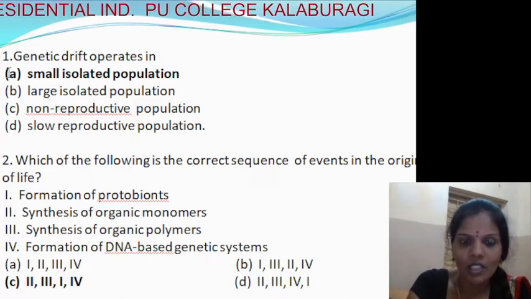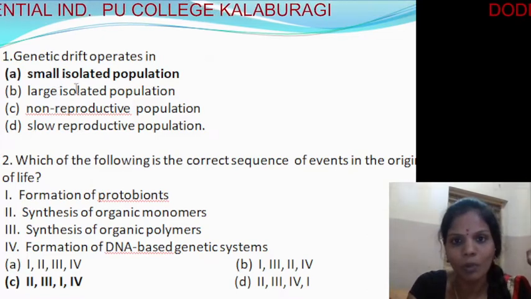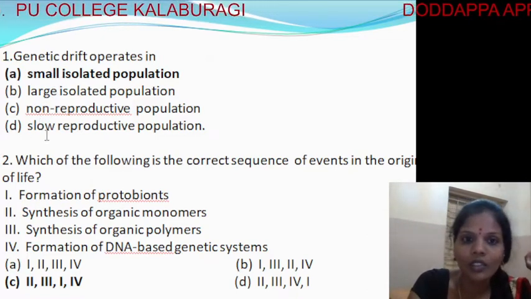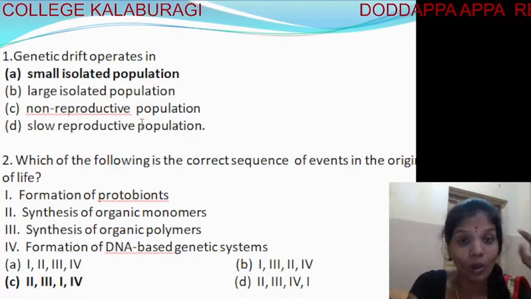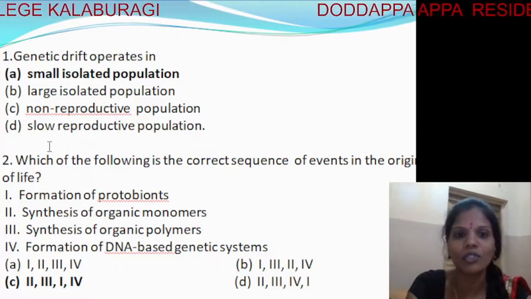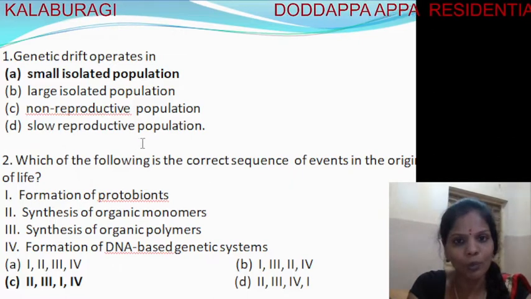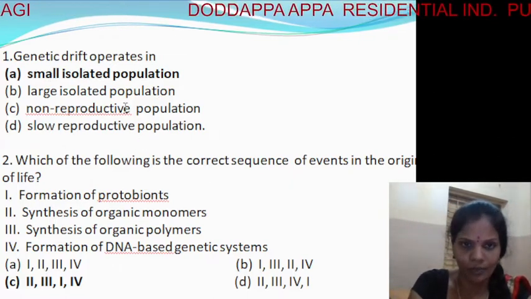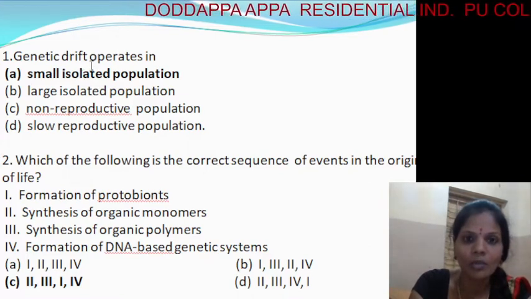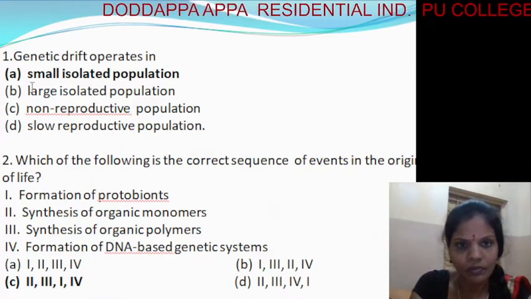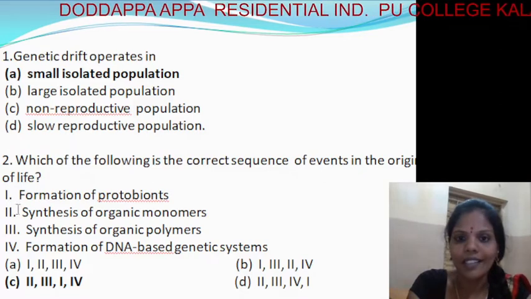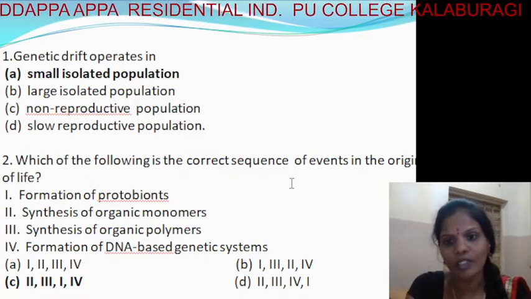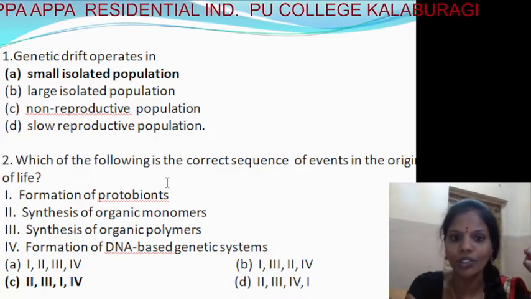Operates in means: first option, a small isolated population; second, a large isolated population; third, a non-reproductive population; and fourth, a slow reproductive population. So it's the first option, small isolated population. It works only on a small isolated population. First option.